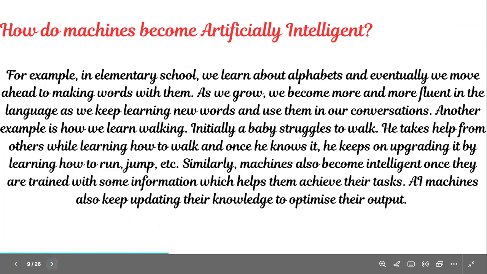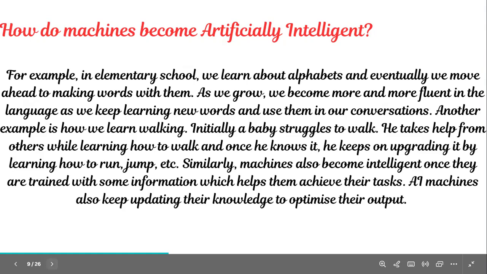So when can we say that machines are artificially intelligent? For example, in elementary school, we learn alphabets and eventually we go ahead, we learn the words. Next, we will be able to write our own sentences and we'll become very fluent in the language. We can learn new words and we can use them in our conversations, right? How are we becoming perfect with learning?